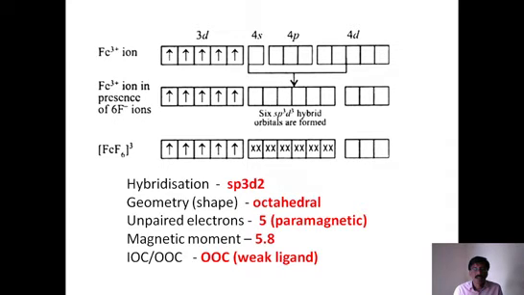So these are the properties: sp3d2 hybridization, octahedral shape, 5 unpaired electrons, a magnetic moment of about 5.89. It is paramagnetic in nature. It is a weak field ligand. Fluoride is a weak field ligand. Therefore, it is an outer orbital complex. So this is how we should understand and determine all the properties of a complex by using valence bond theory.